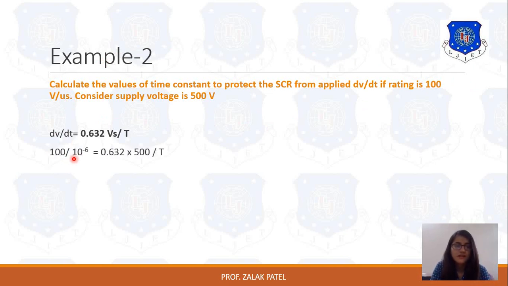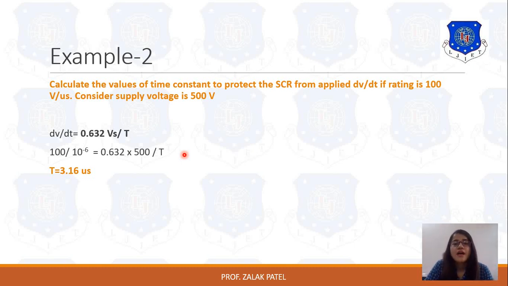So it is 100 upon 10 raised to minus 6 equals 0.632 into supply voltage 500 upon T. T is equal to 3.16 microsecond.